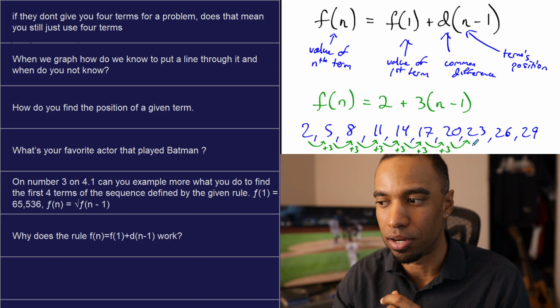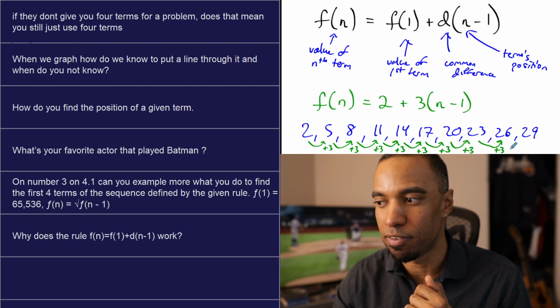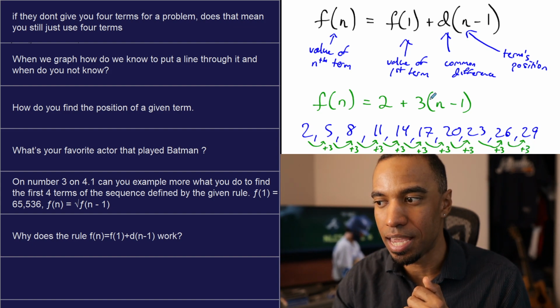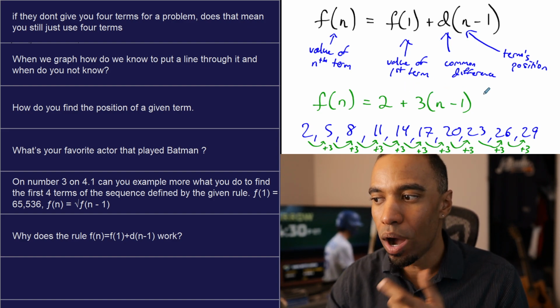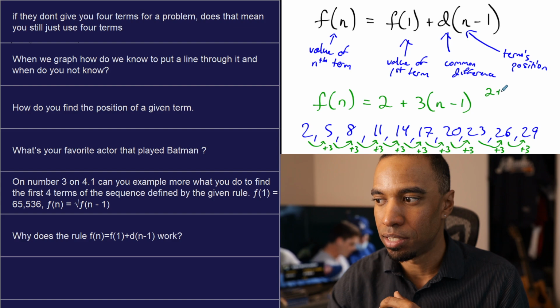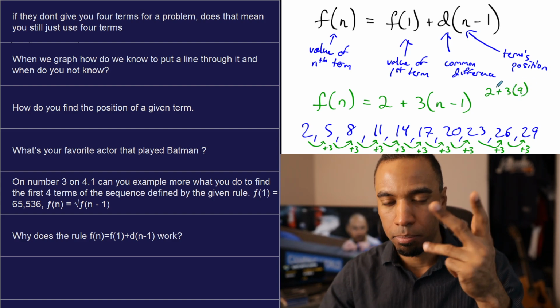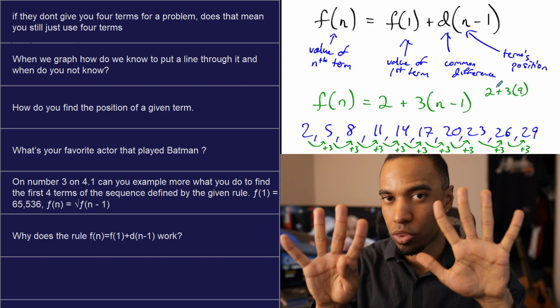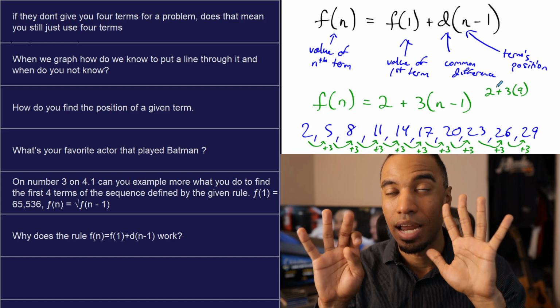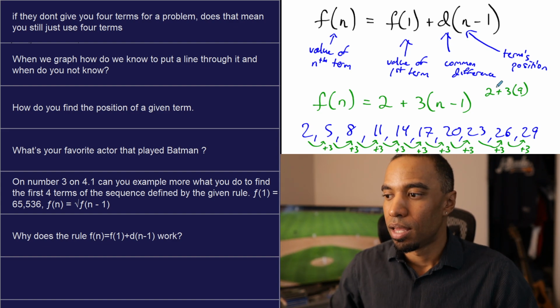You see what's happening here, guys, is because we start at the first term and we're finding a specific term value. And multiplication means the number of times you add something over and over. What is 3 times 9 if not 3 plus 3 plus 3 plus 3 plus 3 plus 3 plus 3 plus 3 plus 3? That is what 3 times 9 is. 9 threes added over and over. That's what 3 times 9 means.